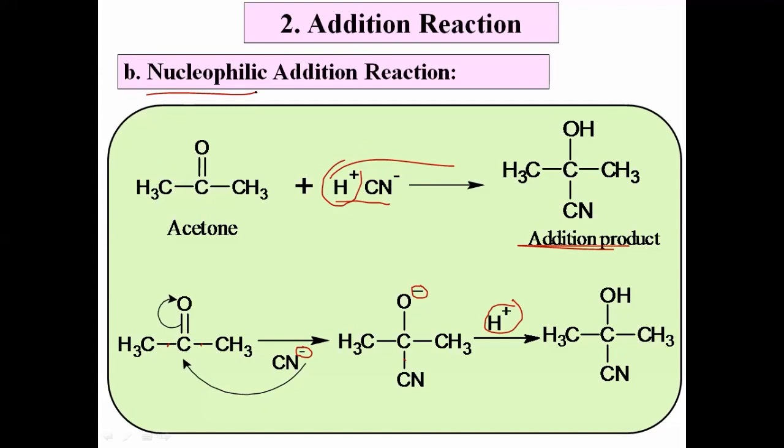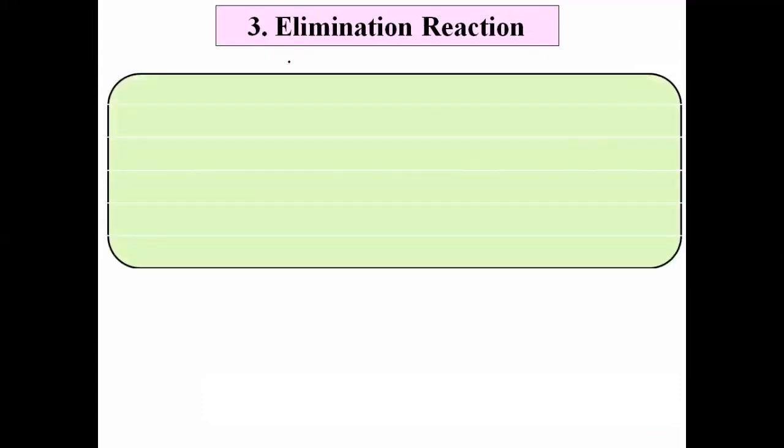Okay, this is about the second type of organic reaction, addition reaction. What is meant by addition reaction? Then it has 2 types: one is electrophilic and the other nucleophilic addition reaction. We have studied with examples what is meant by electrophilic and nucleophilic addition reaction. Okay, now let us see next. पुढचा type आपण बघूया, elimination reaction. Again a very important type of organic reaction. Now let us see what is meant by elimination reaction.